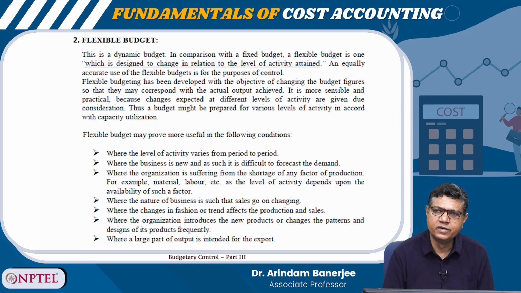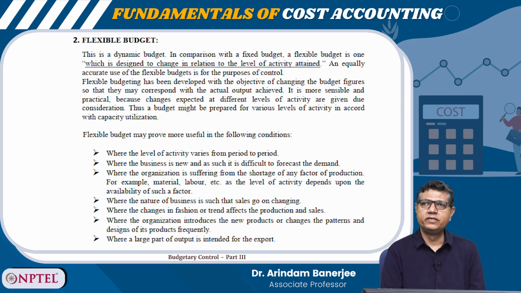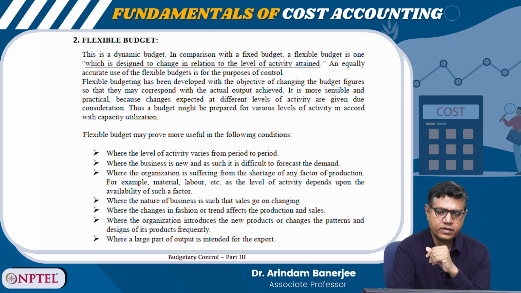Apart from fixed budget, there is another kind of budget which is called the flexible budget. In flexible budget, the budget is prepared at different production levels, right? So, if my target is 10,000 units per month, I want to know what will be my budget if my production level becomes 8,000, or what should happen if the production level increases to 12,000. So, it gives a kind of flexibility. So, this is a dynamic budget, right?